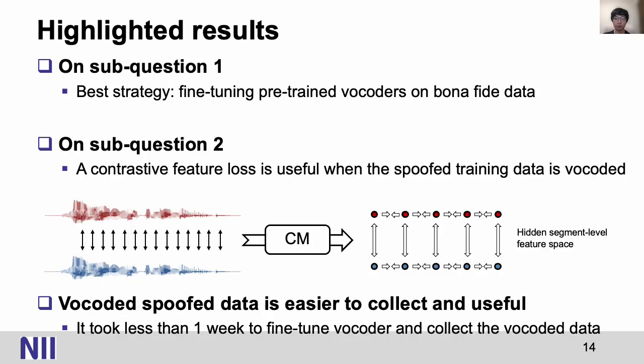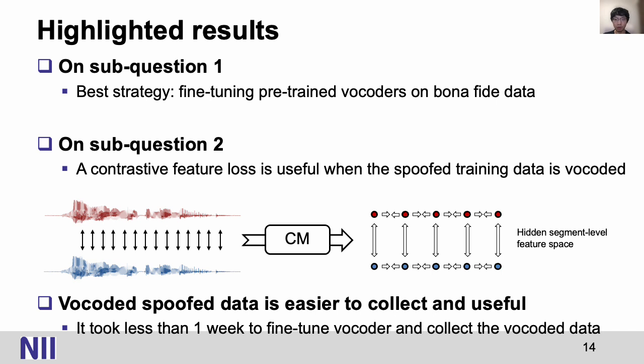Here are some highlighted results. On sub-question 1, we found that it's better to fine-tune the pre-trained vocoders using the bona fide data in the countermeasure training set. The vocoded data created from such a neural vocoder led to the best performance in our experiments. On sub-question 2, we found that a contrastive feature loss can improve the countermeasure performance.